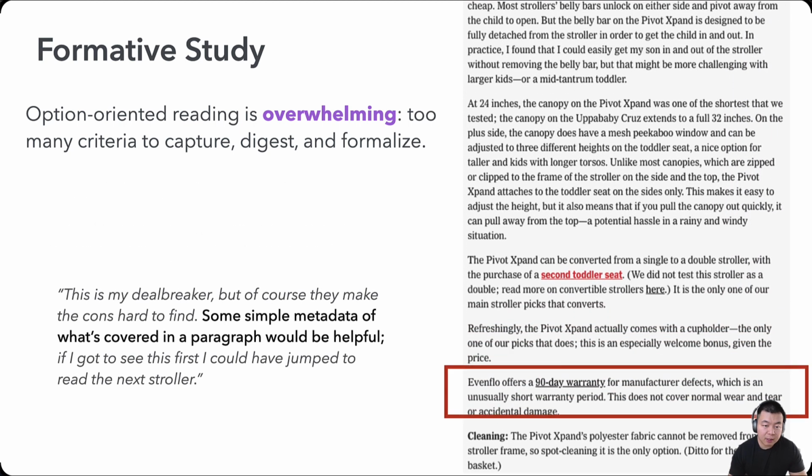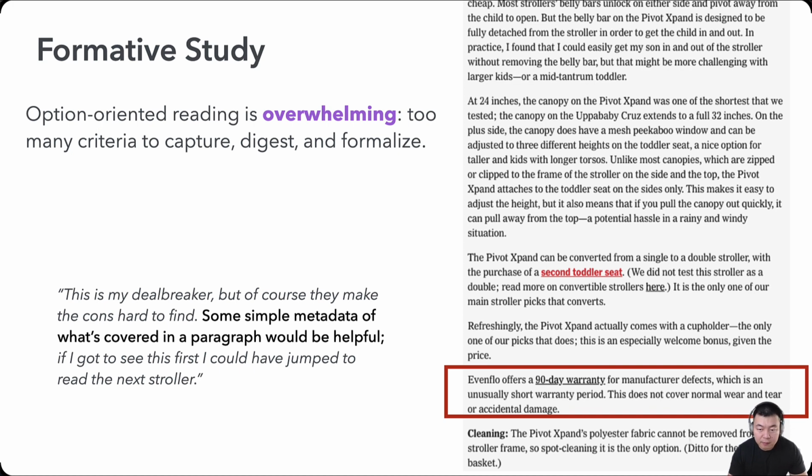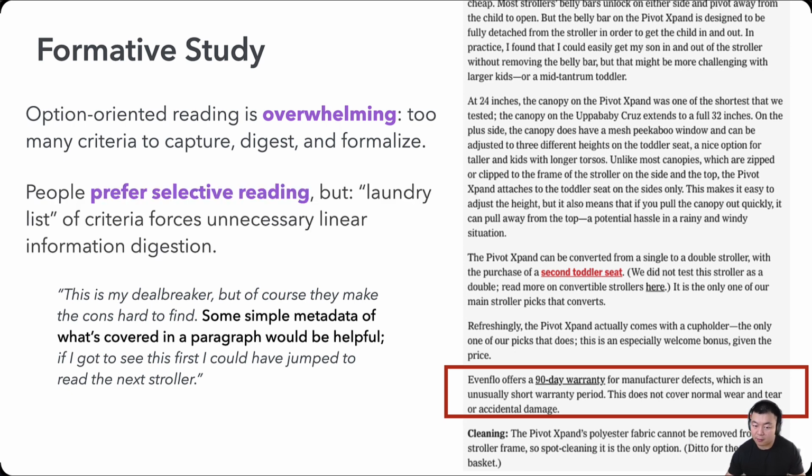On the other hand, some people are patient enough to read to the end, but only to find that they shouldn't have. For example, one of our participants noticed a minor note on the unusually short 90-day warranty and said, this seems to be my deal breaker, but of course they make the cons hard to find. Indeed, the long-winded paragraphs and descriptions made it very hard for people to read effectively and selectively.